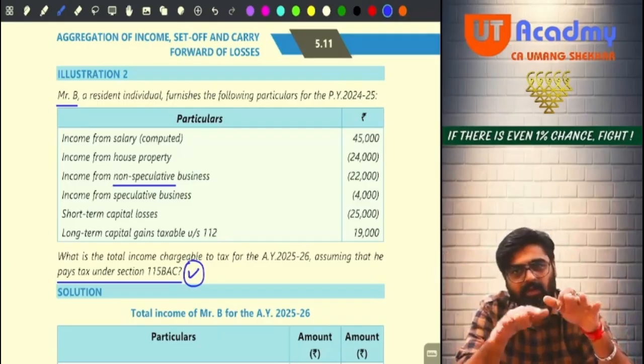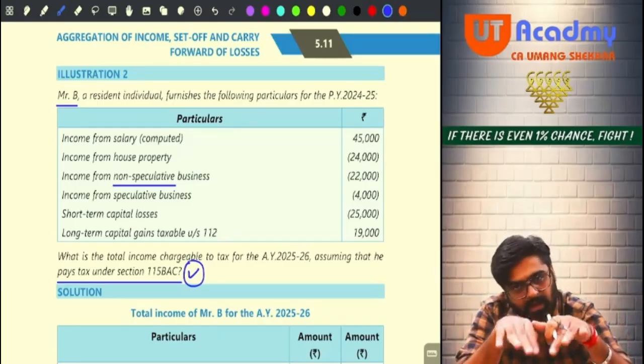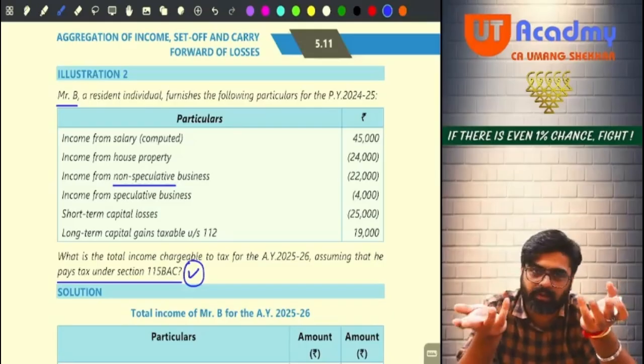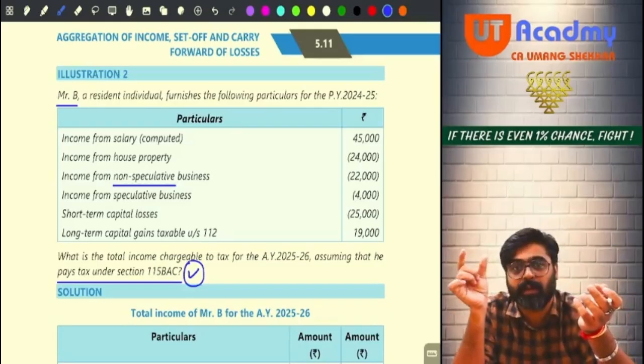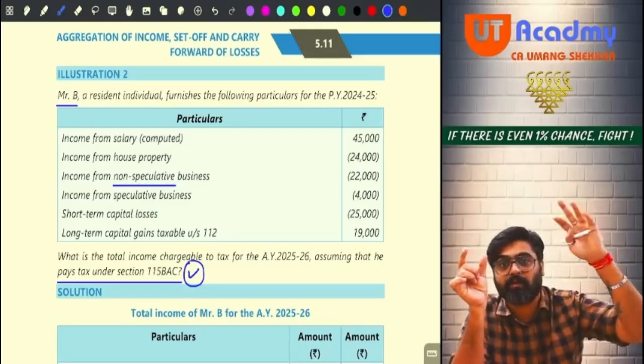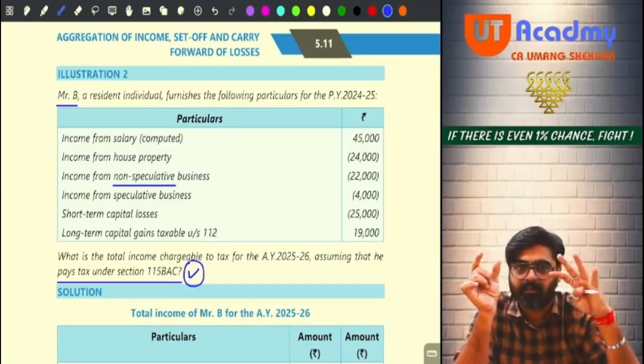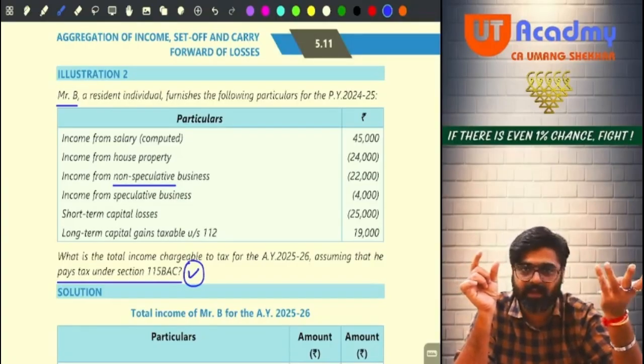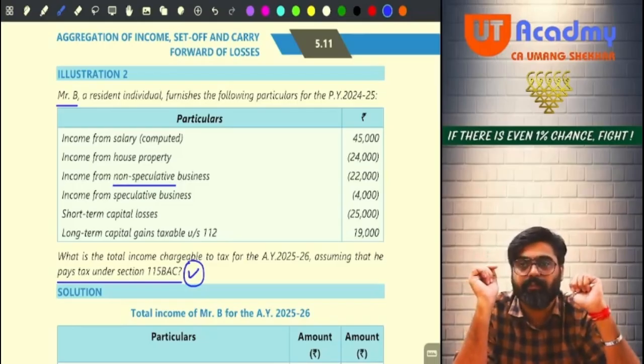The entire loss you tried to set off within the house property head, you could not set off. Now this is a loss of house property head. To the extent of 2 lakh, it was available for set off. But you cannot set it off against any other head also, because you are following 115BAC.